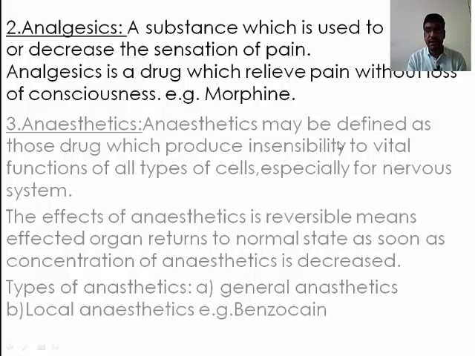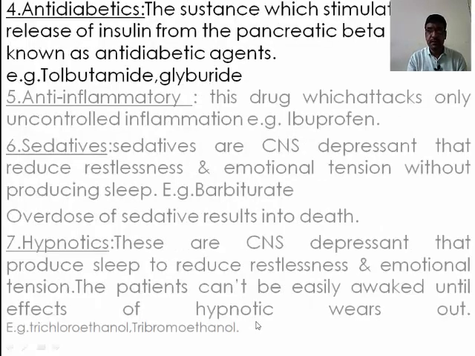Anesthetics may be defined as those drugs which produce insensibility to the vital function of all types of cells, especially the nervous system. The effect of anesthetics is reversible, meaning the affected organ returns to the normal state as soon as the concentration of anesthetic is decreased. There are two types of anesthetics, general anesthetics and local anesthetics. An example of anesthetics is benzocaine.